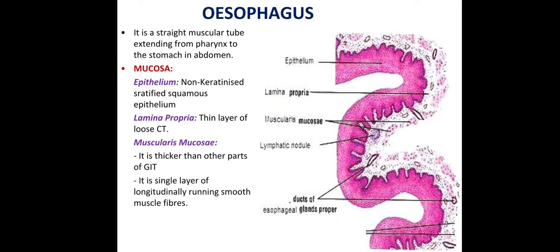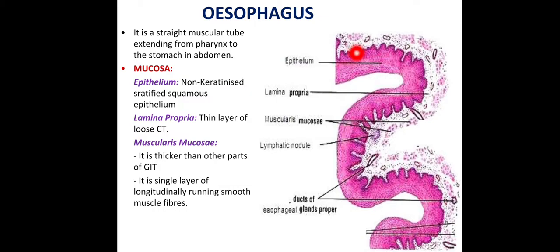Today's histology class topic is the esophagus. The esophagus is a straight muscular tube extending from the pharynx in the neck to the stomach in the abdomen. It has 4 layers: mucosa, submucosa, muscularis externa and adventitia or serosa. The mucosa has 3 parts: epithelium, lamina propria and muscularis mucosa.